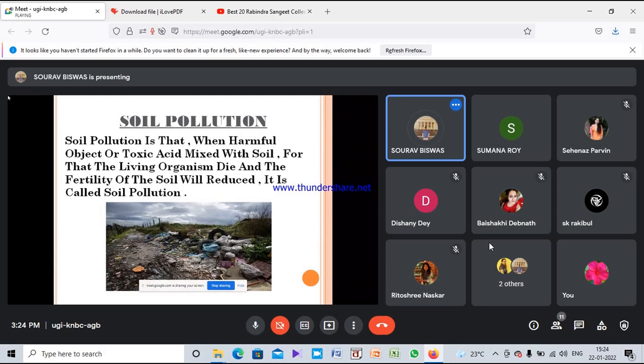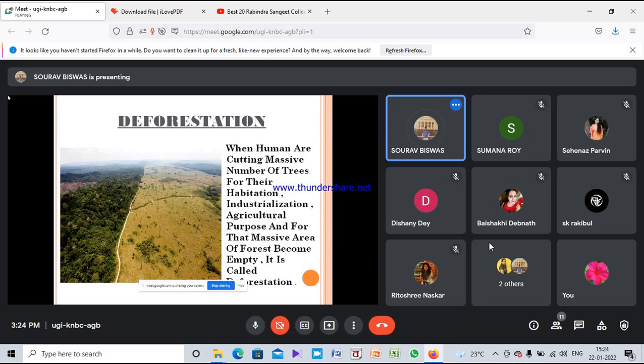Soil pollution is when harmful material mixes with soil and kills the organisms which help us. In this picture, we see that plastics, tires and other things mix with soil and create soil pollution.